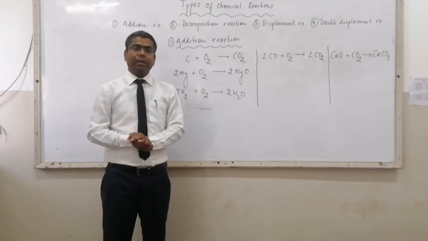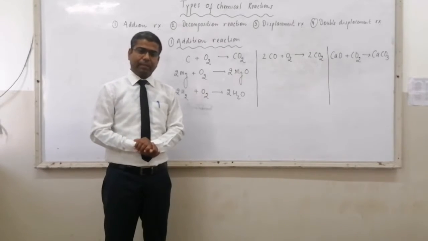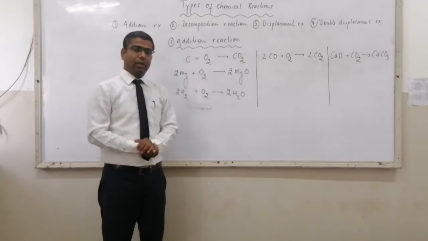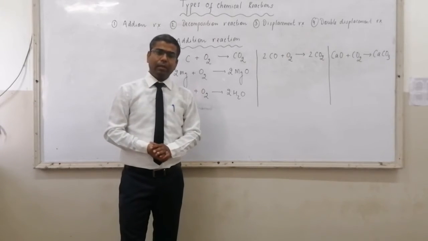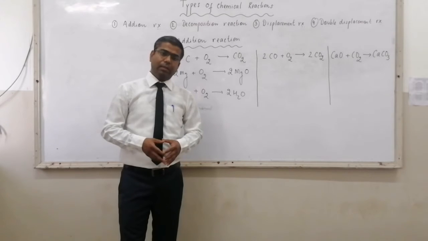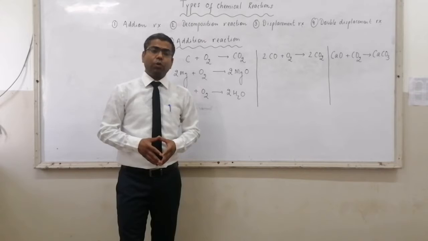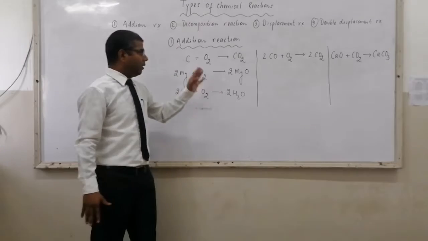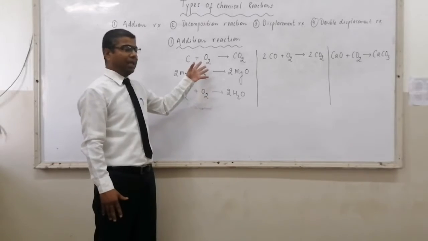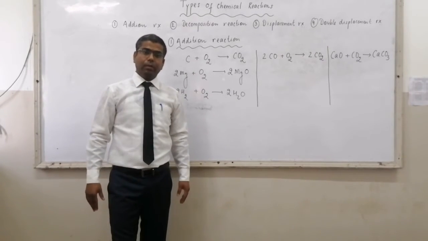One element reacts with another element to form a compound or a substance. Carbon, an element. Oxygen, an element. You know what is element? Element is that pure substance which contains only one type of atoms. So carbon element reacts with oxygen element to form carbon dioxide, which is a compound.